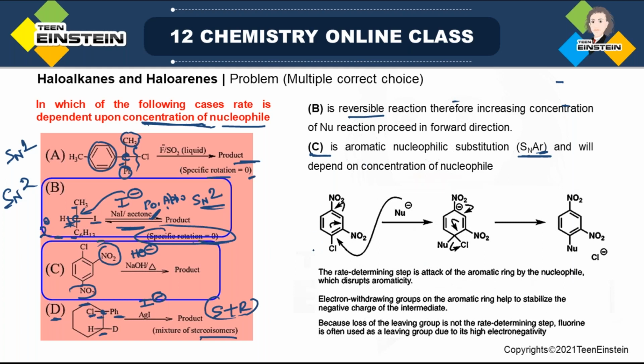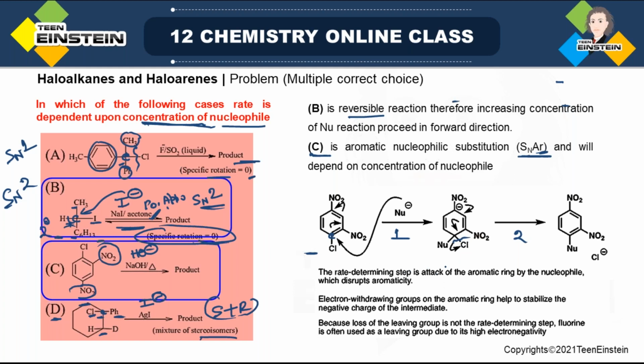So see, here we have taken this molecule, the molecule that is already given in option C. In the first step, what happens, the nucleophile is attacking at this carbon, that is the carbon with which chlorine is attached. Fine. So this is the first step. And in the second step, what is happening? Now the chlorine carbon bond is broken. So this is the second step.